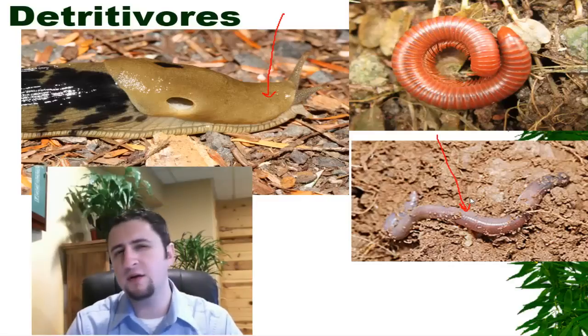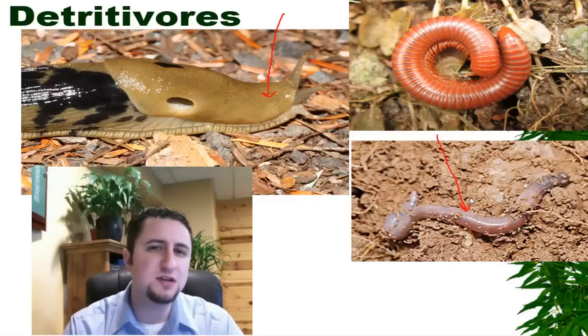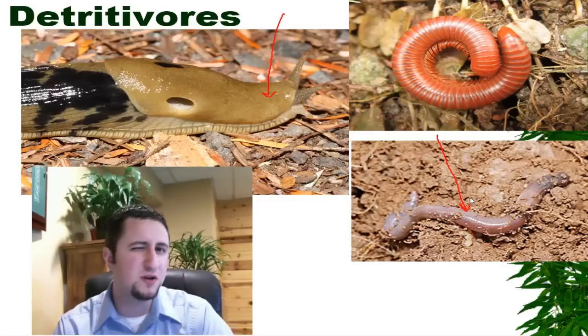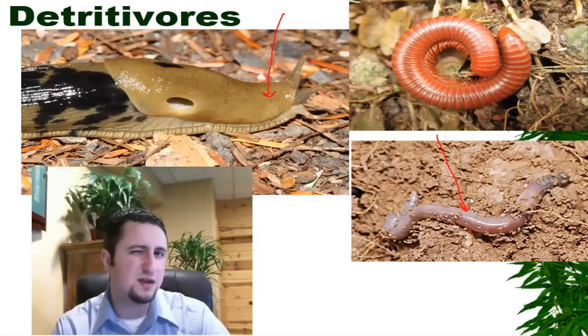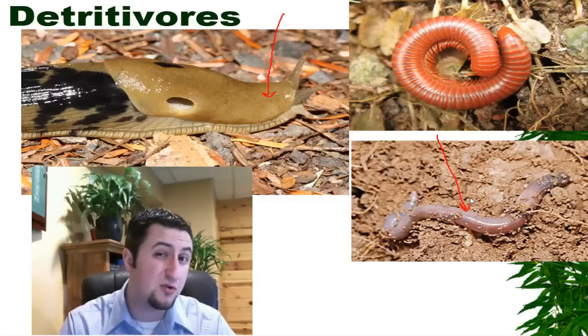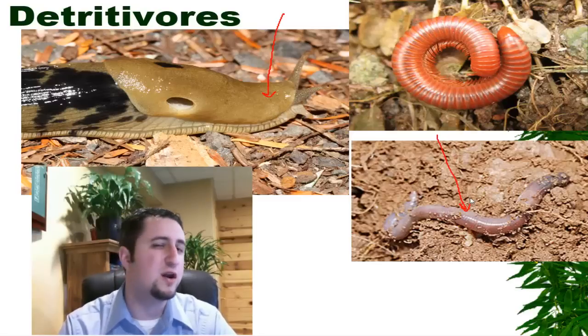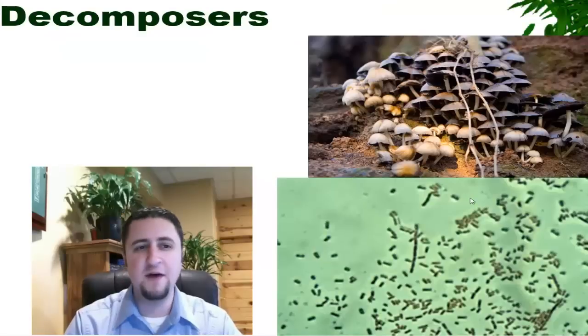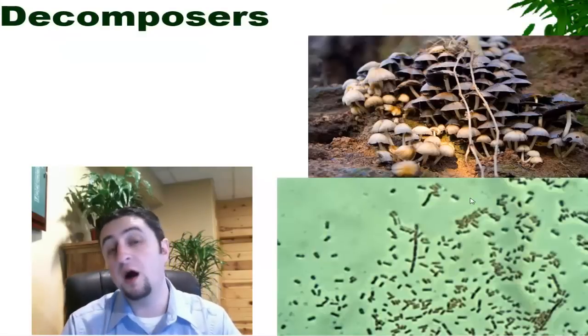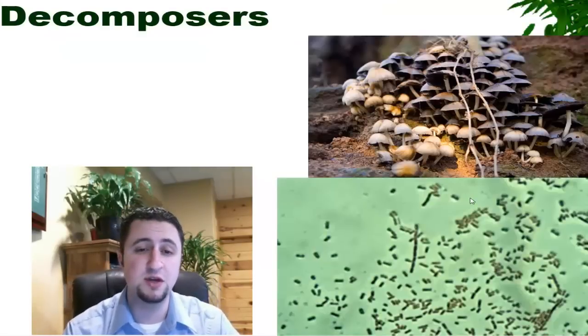We shouldn't confuse them with decomposers, because decomposers are things that will actually sort of break down living material. They are things that live on things that we wouldn't really have thought of as food. And finally, the other type of consumers are the decomposers, which I just mentioned.